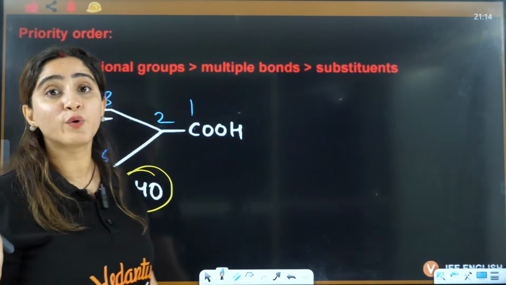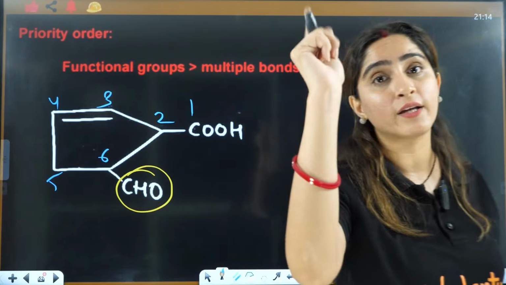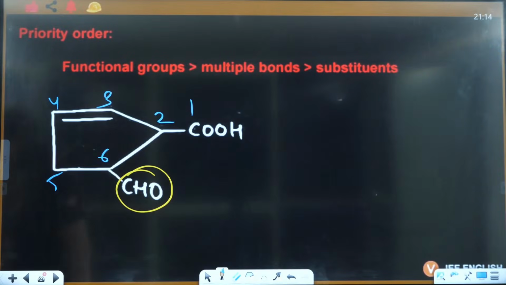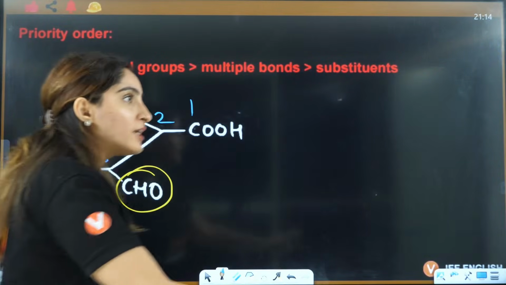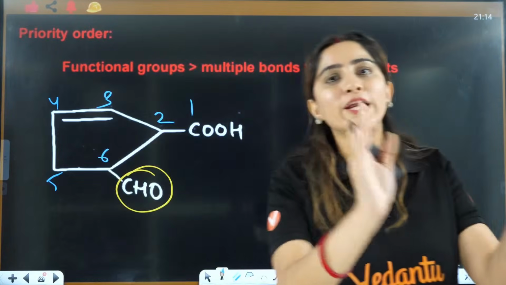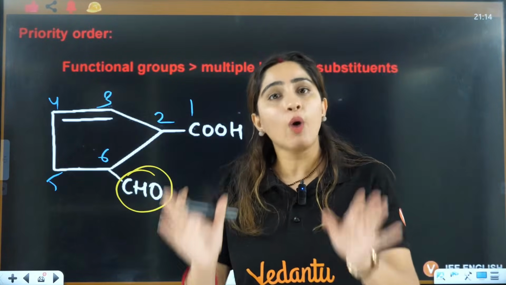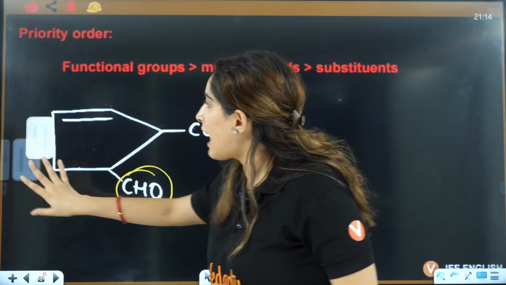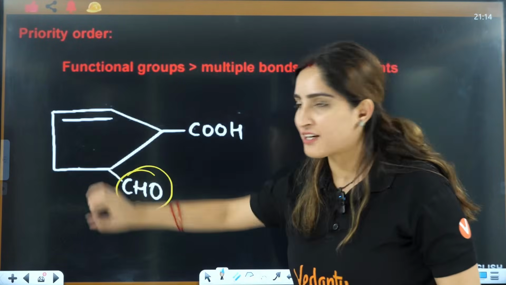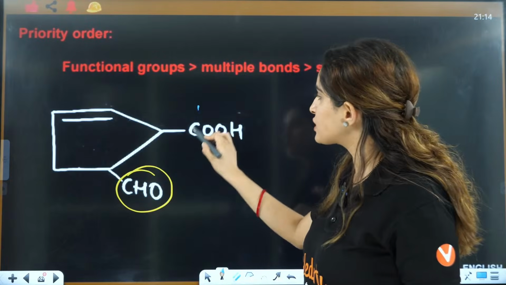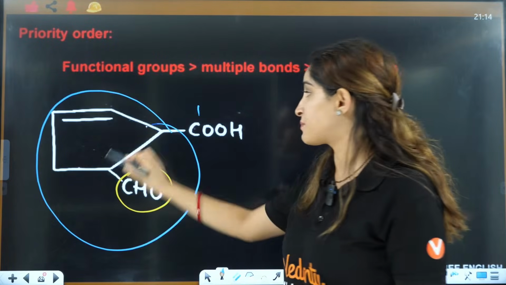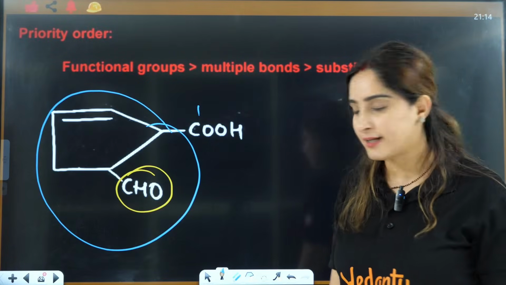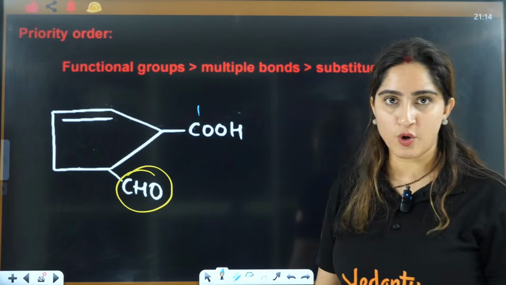That is absolutely the wrong way of doing numbering. Either you can choose a closed chain or you can choose an open chain. The debate is, ma'am, should I choose this chain or that chain? If you choose this one, then this whole will become a substituent. That is very complex, so we will not prefer that. So we'll say that is not possible.